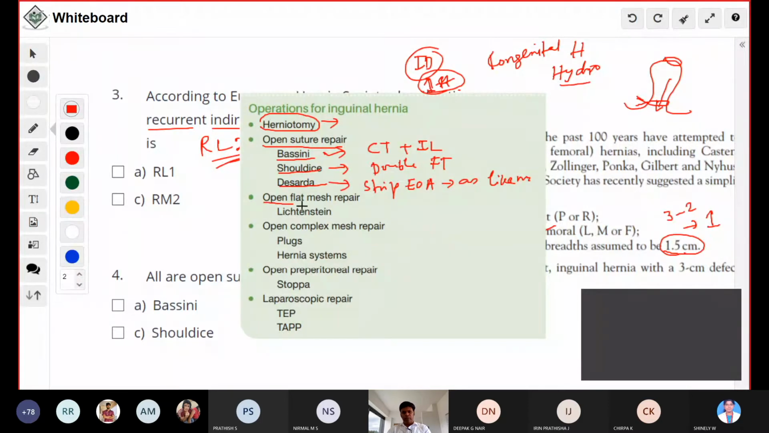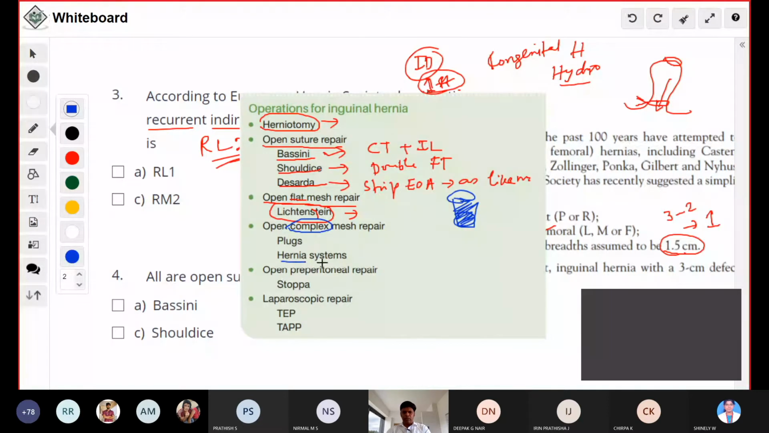Next one is the open flat mesh repair. That is a common surgery we are doing, Lichtenstein tension free hernioplasty. You will use a polypropylene mesh and keep that one. This is flat mesh. Another is the open complex mesh repair. Here you will use a plug. If a defect is there, a mesh will be designed in such a way that it will plug that. So that is called plug repair.